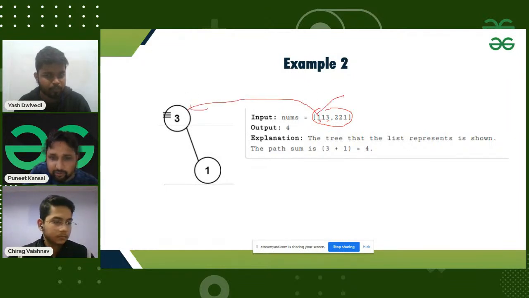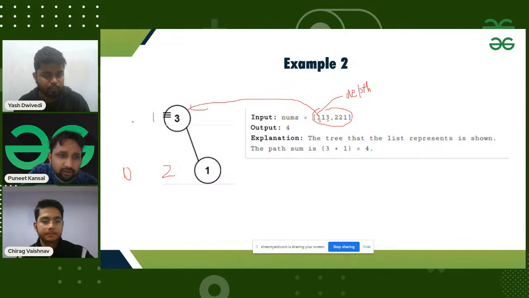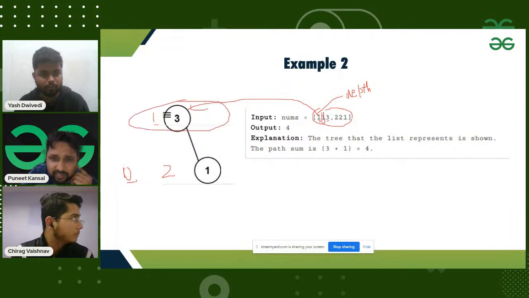Let me write here. Actually, I also don't have writing pad right now with me. So this is depth. So we are counting that, okay, this is first depth, this is second. Otherwise, in some books you can find this is zero, that they start with zero, but we are starting with one. Okay, and at this level, this is the first element. Okay, and the value of this node is 3.